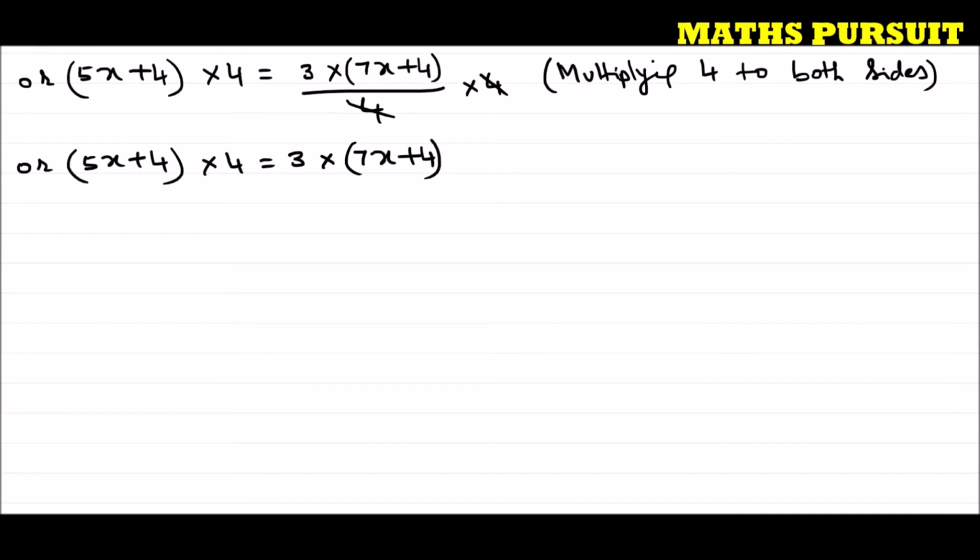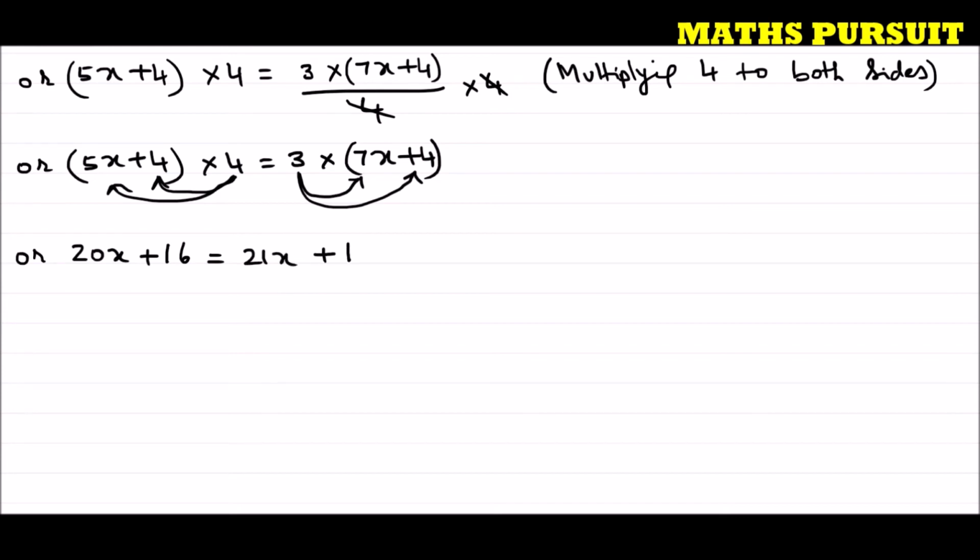So I can write now, we need to multiply this 4 with 5x and again this 4 with 4. Similarly, we need to multiply this 3 with 7x and again this 3 with 4. So let us do that. 5x into 4 is 20x, plus 4 into 4 is 16, is equal to 3 into 7x is 21x, plus 3 into 4 is 12. This is what we got. Or I can write 20x is equal to 21x plus 12 minus 16.